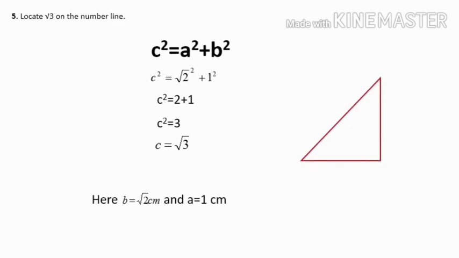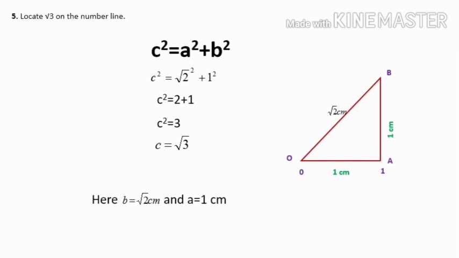First of all we have to form a right triangle OAB, and the length of OA is the distance between 0 and 1, that is 1 centimeter, and the length of AB is also 1 centimeter. Then surely OB is the hypotenuse of the triangle OAB. Then the length of OB will be root 2 centimeter.